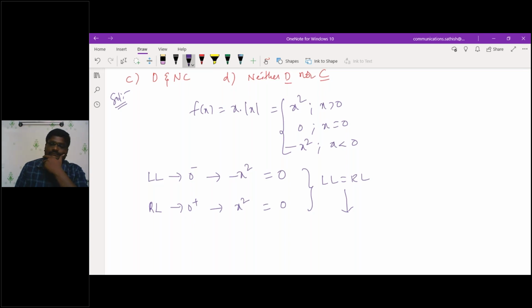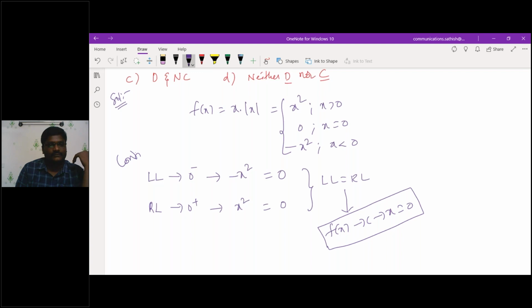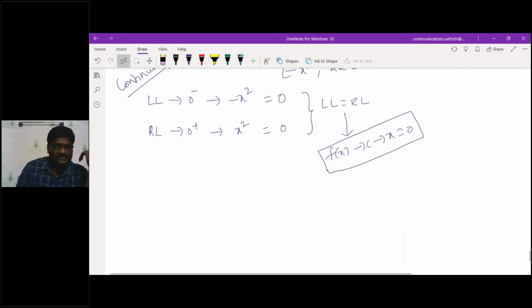f of x is continuous at x equals 0. From this, I can conclude the statement. Then I'll go for differentiability. This is continuity. Then for differentiability,